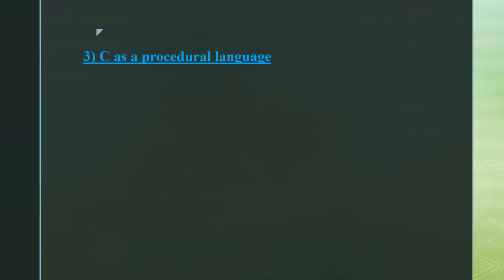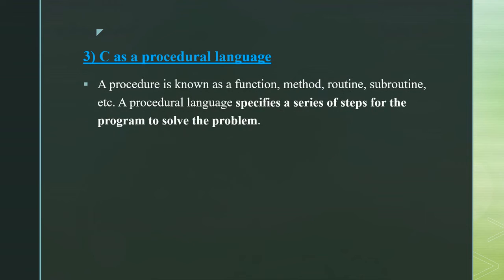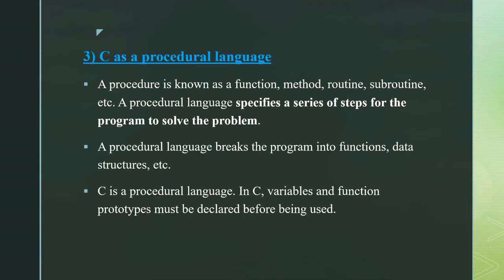C as a procedural language. C can also be defined as a procedural language. A procedure is known as a function, method, routine, subroutine, etc. A procedural language specifies a series of steps for a program to solve the problem. A procedural language breaks the program into functions, data, structures, etc. In C, variables and function prototypes must be declared before being used.